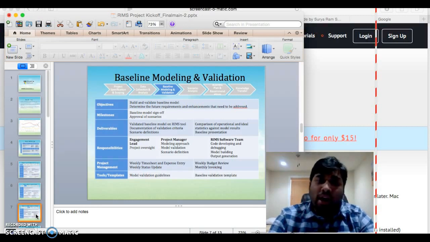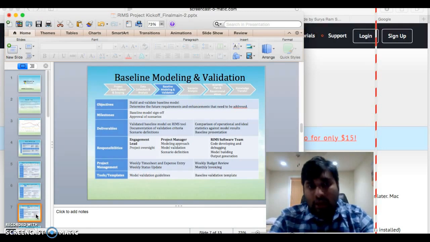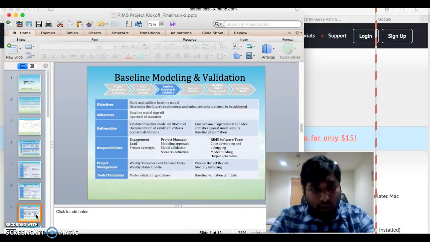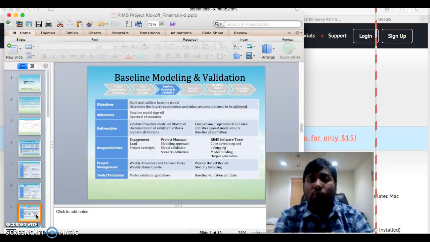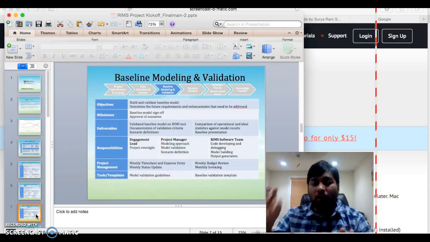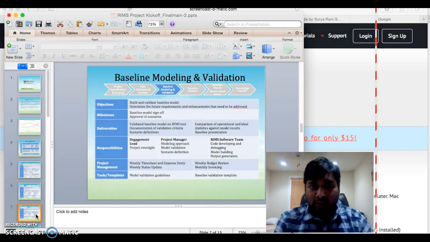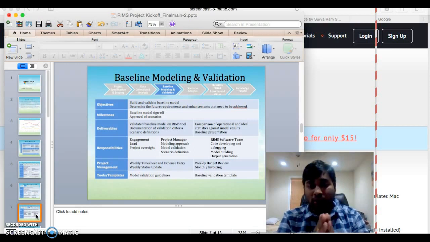Again, in this we have the RIM software team, project manager, and the engagement lead involved in this project. Everyone's timesheet and expense entry is recorded in the portal. We do have the weekly status update, and we provide it if we come up with any of the tools. There is a budget review and monthly invoicing is done. In this phase, if the budget is overflowing and we have to move one of the developers or one of the automation people from the team to a different task, this is where we do it. Because we already have the framework, this phase is strictly for enhancing the existing model.